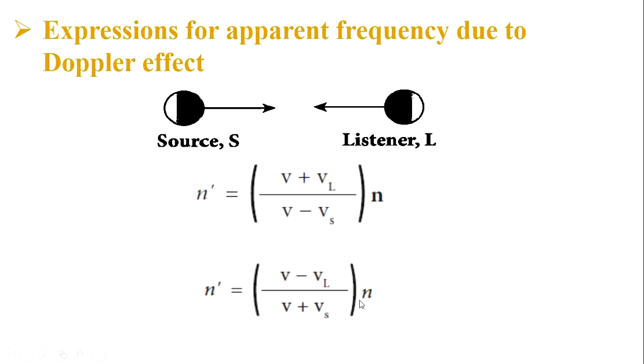That is, both the source and listener are changing their direction. When both of them change direction, we have to change the sign in the first equation. Instead of plus VL, we write minus VL. Instead of minus Vs, we write plus Vs. When we remember these two expressions clearly, it is easy to study the remaining 6 expressions given in your book. When both are moving towards each other, n dash is equal to (V plus VL) by (V minus Vs) into n. When both are moving away from each other, n dash is equal to (V minus VL) by (V plus Vs) into n.